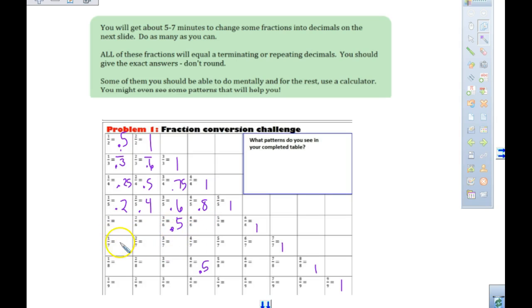Notice I put in my halves. 7ths are tougher. 8ths. Oh, 2 8ths, that's 1/4. That's 0.25, right? 6 8ths is 0.75, same as 3/4, right? Does anyone know 1/8?